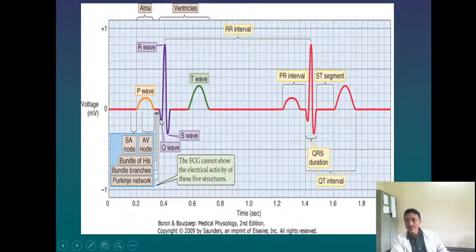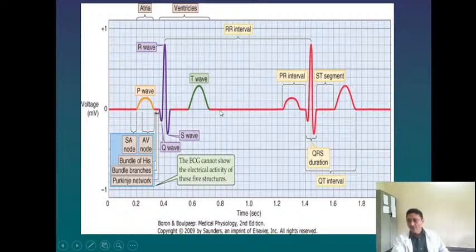This Q wave is present in most of the leads, but it is absent in V1, V2 and lead 2. That is a normal phenomenon. If you do not find a Q wave in V1, V2 and lead 2, it is normal. An abnormal Q wave in all the leads will indicate myocardial infarction. Okay, so this is about the QRS complex.